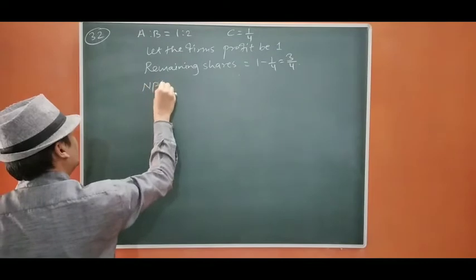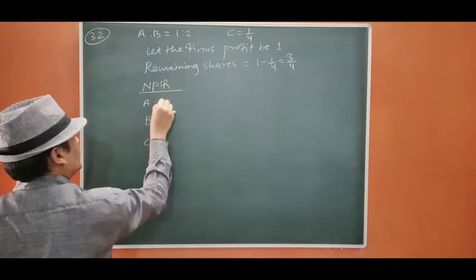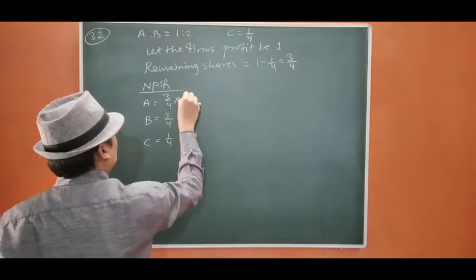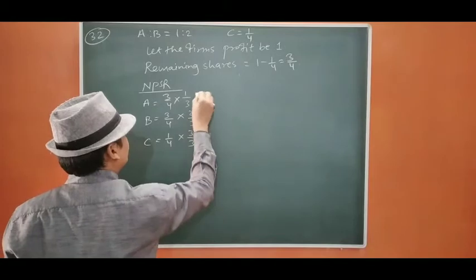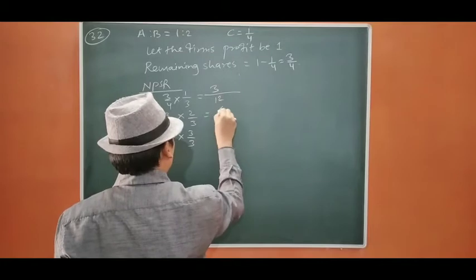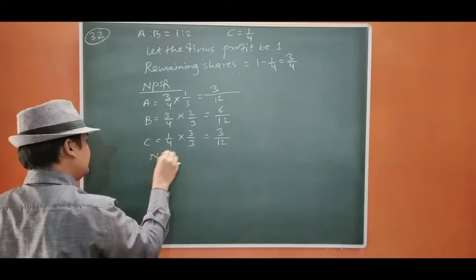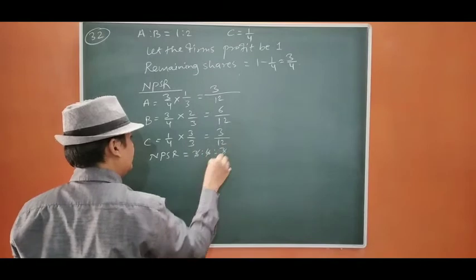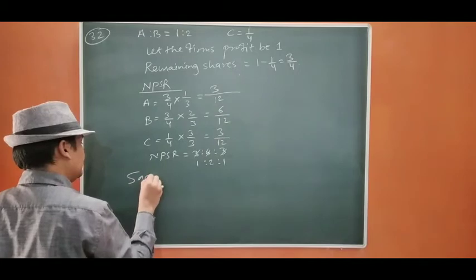So after that, new PSR of A, B, C: 3/4 into 1/3, 3/4 into 2/3, and 1/4. To make it 12: 3/12, 6/12, 3/12. So the new PSR is 3:6:3, that is 1:2:1.